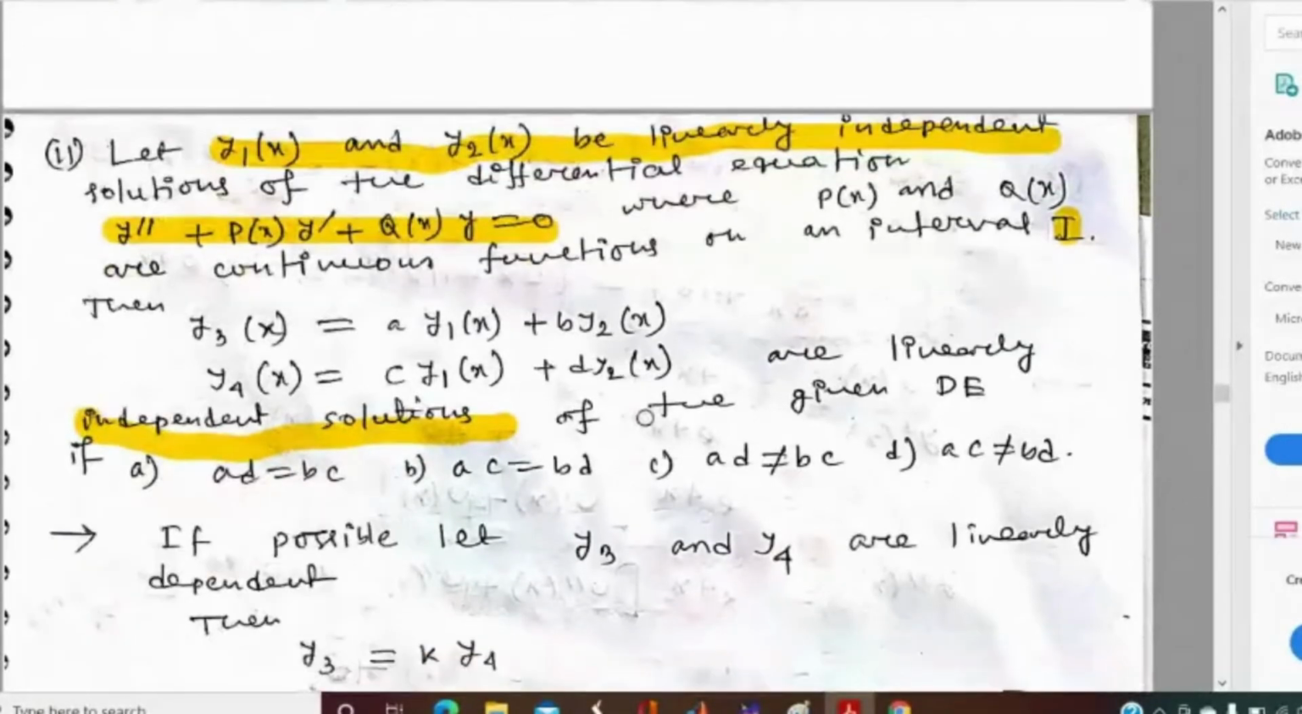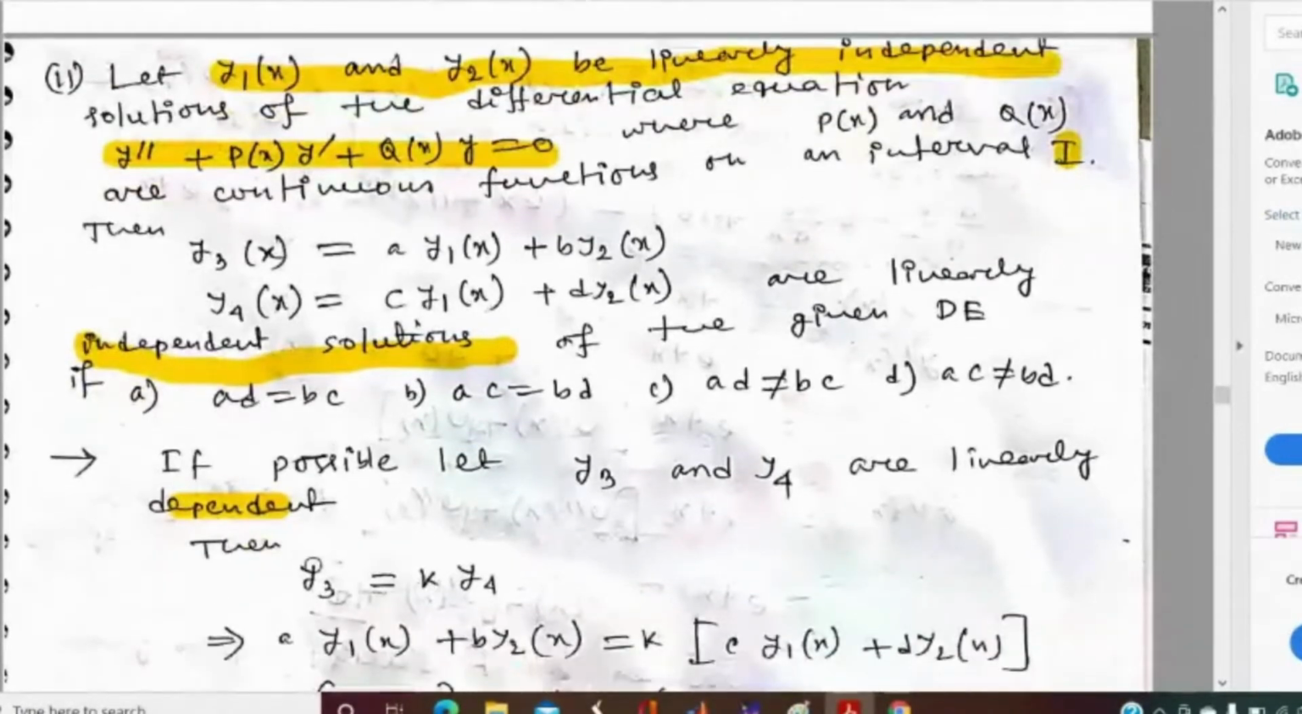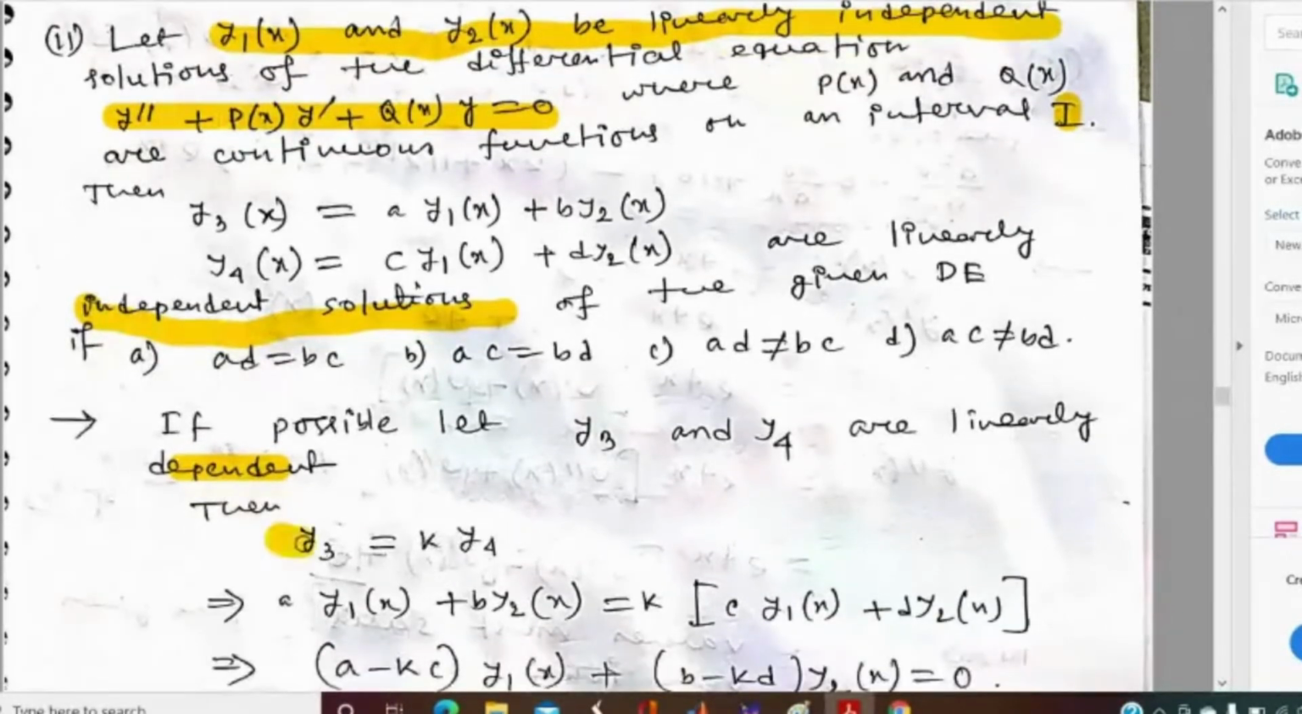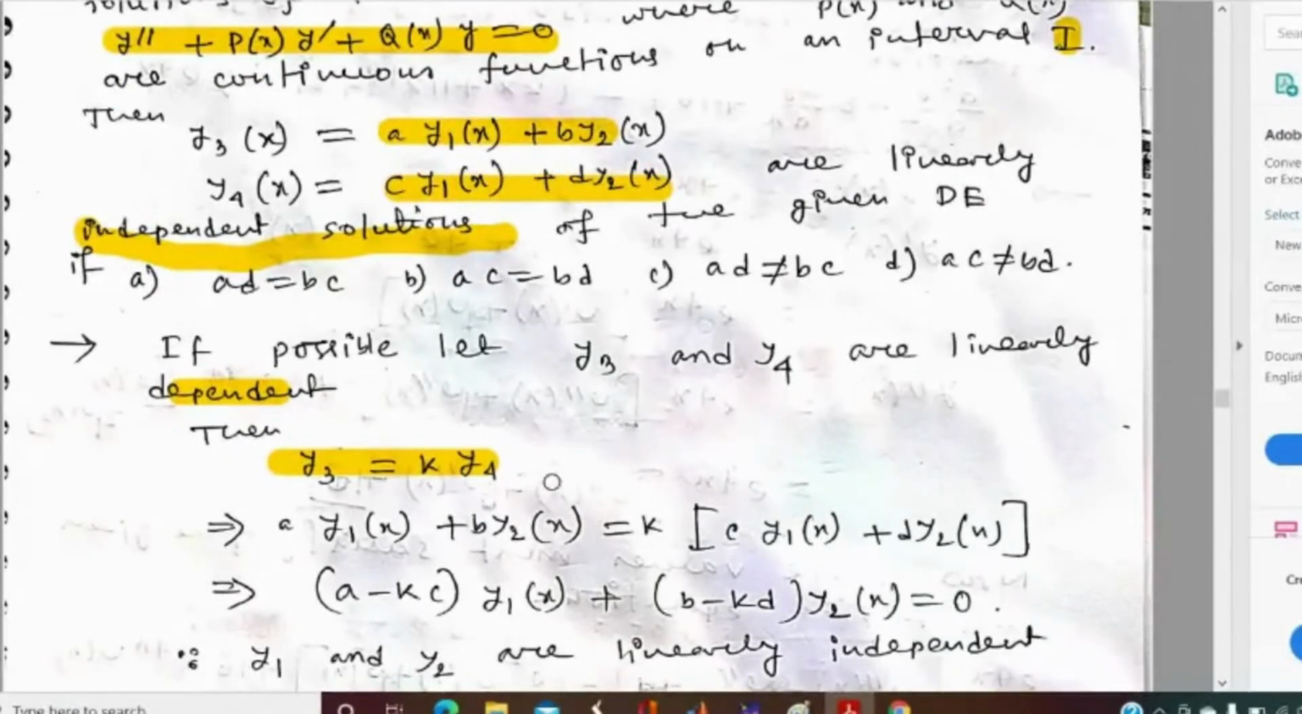So if possible, we suppose that y3 and y4 are linearly dependent. Linearly dependent means y3 will be a scalar multiple of y4, so y3 equals k times y4, where k is a real number. If we substitute the value of y3 and y4 from here, then we will get this equation.